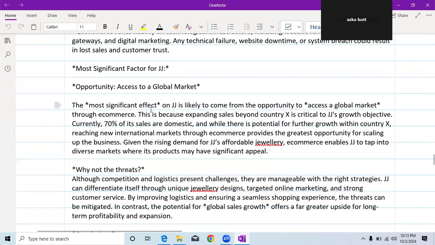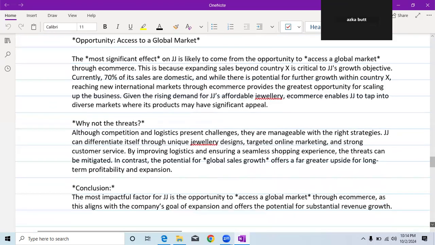Now I'm going to justify it. The most significant effect on JJ would be opportunities. The main benefit for JJ is likely to come from the opportunity to access a global market through e-commerce. This is because expanding sales beyond country X is critical to JJ's growth objective, and 70% of its sales are domestic. While there is potential for further growth within country X, reaching new international markets through e-commerce provides the greatest opportunity for scaling up the business. And given the rising demand for JJ's affordable jewelry, e-commerce enables JJ to tap into diverse markets where its products may have significant appeal.